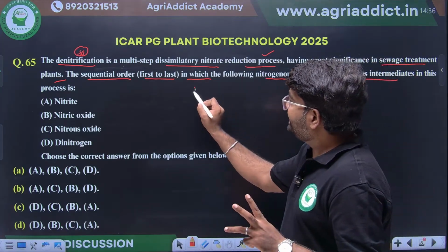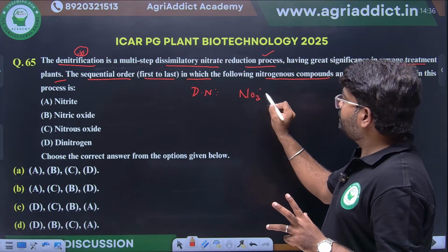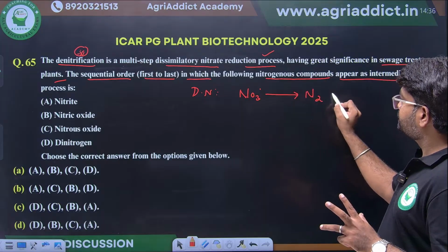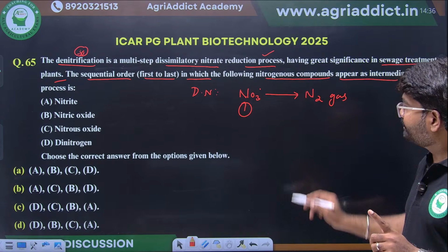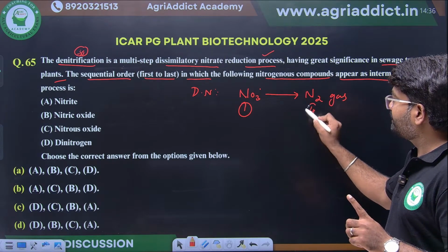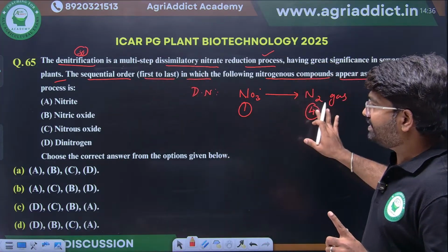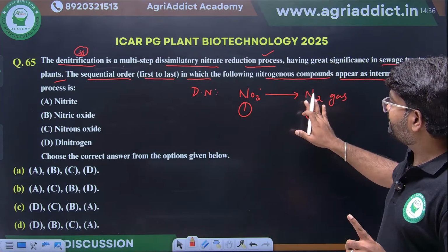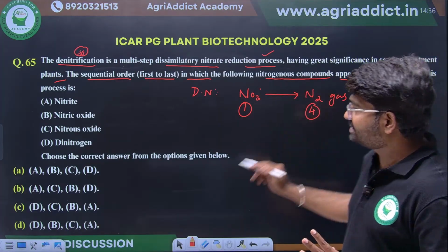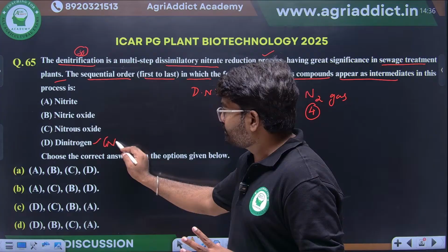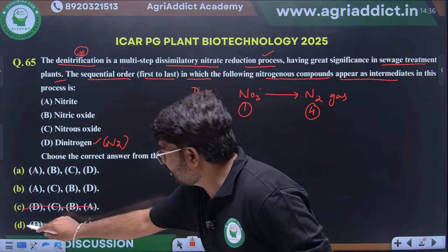We know denitrification means conversion of nitrate to nitrogen gas. The first substrate is nitrate, and the last product formed is nitrogen gas. They are asking first to last, so first will always be nitrate, and the last product will be nitrogen gas. We can go by the elimination method, whether nitrogen gas is there. Yes, dinitrogen is there, so this will be the last. So D should be last, and these two options remain.